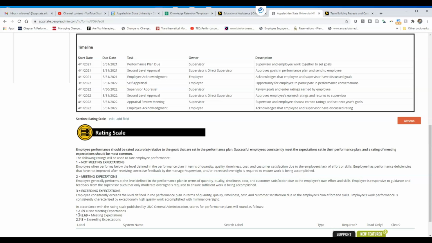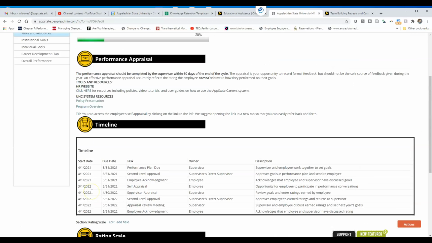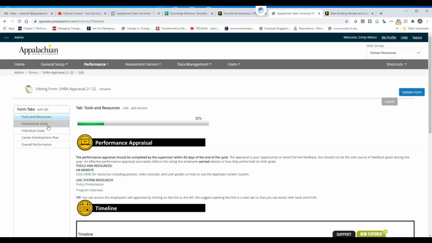So there is no forced distribution, but the UNC system wants to make it harder for you to get an exceeding expectations. That is their rule, not mine necessarily, but I often get questions from people about that because they don't see numbers. Numbers are not calculated in anything that they will see on their side as a supervisor. But just know that, be aware of that. That's how that works. When you do reports, you're only going to see 1, 2, or 3 on your reports, and that's all you're going to submit to Office of State Human Resources, or to General Administration, UNC system, whatever they're called.